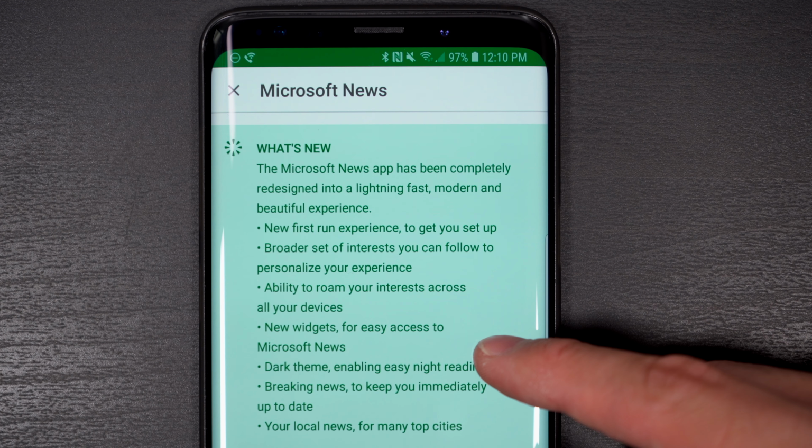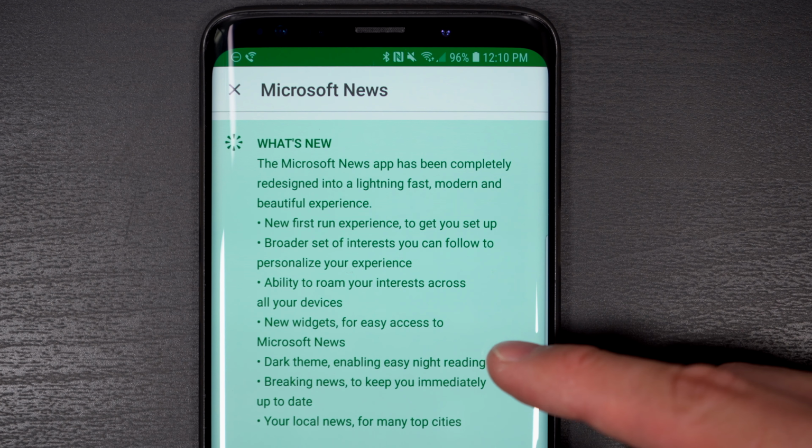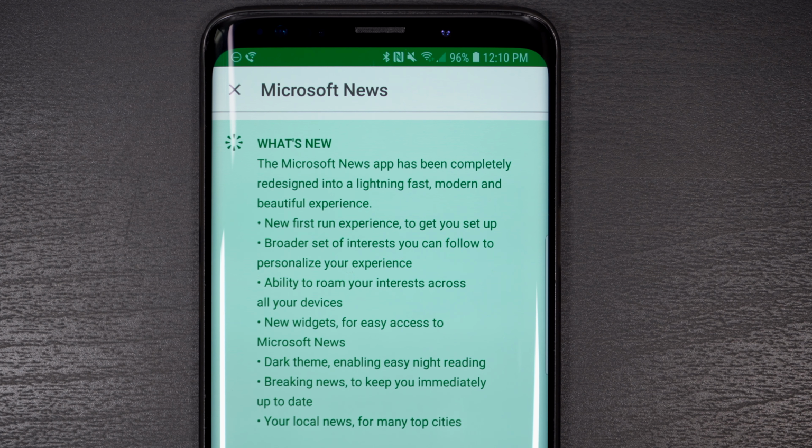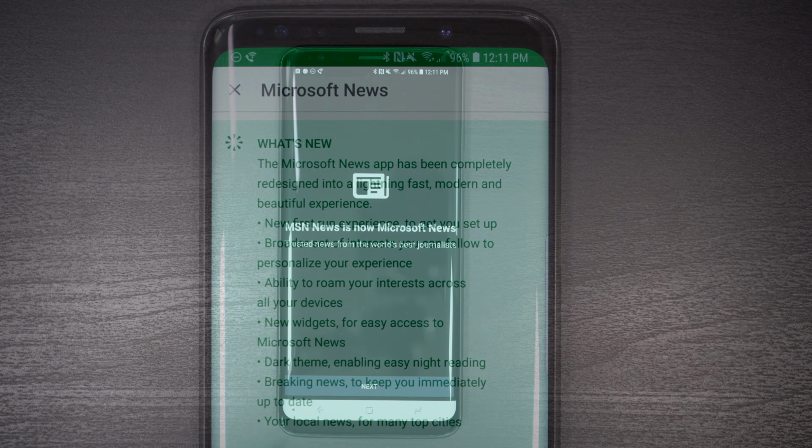As you can see from the description, the Microsoft News app has been completely redesigned, giving you a better experience when it comes to the look and feel. There are a wide variety of things that can be customized, like the look, your feed, and also there is a dark theme that can be enabled when you want to read content at night.